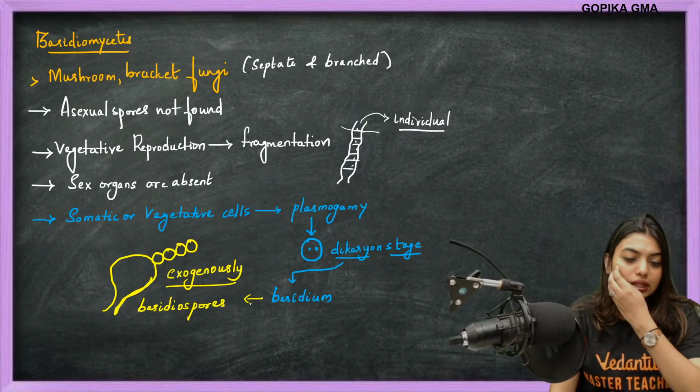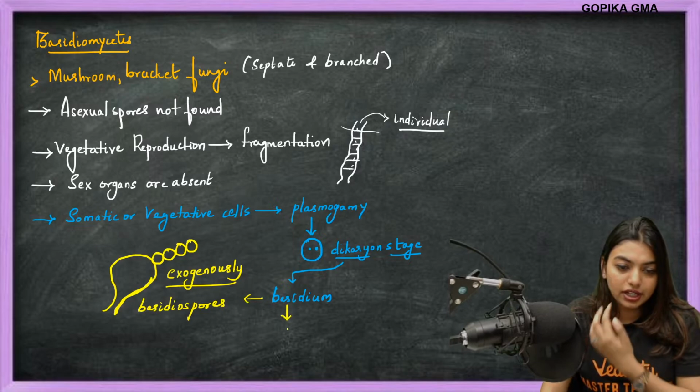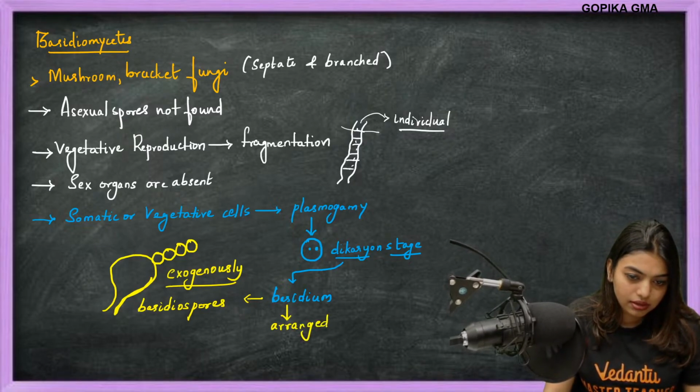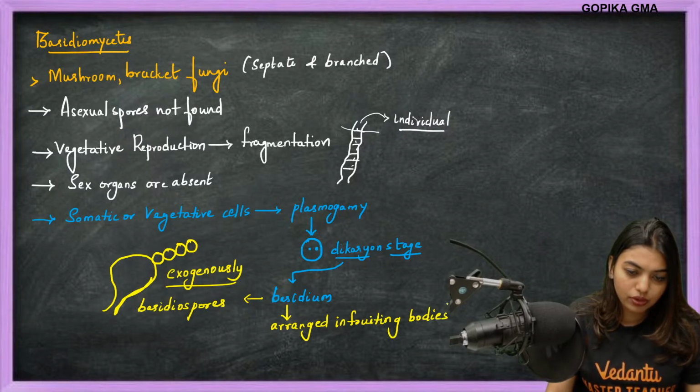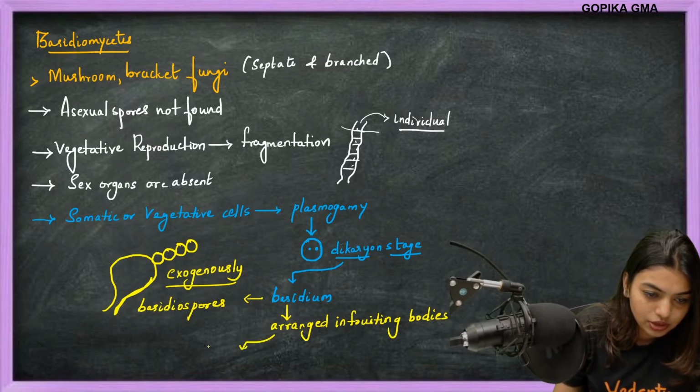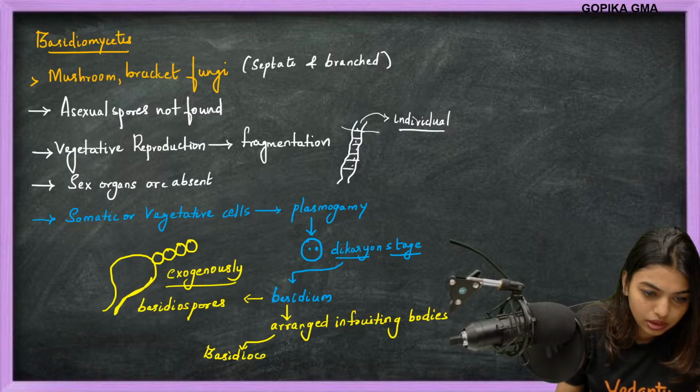Now remember that this basidium will be arranged in fruiting bodies, called what? Basidiocarp. Got it?